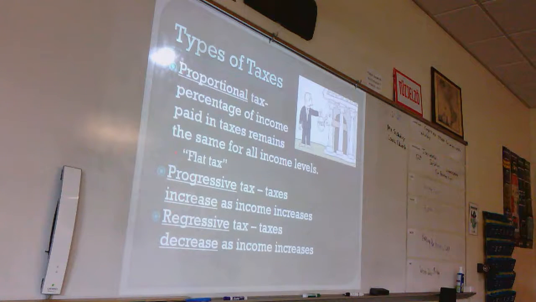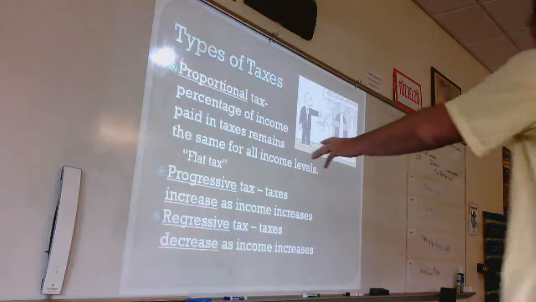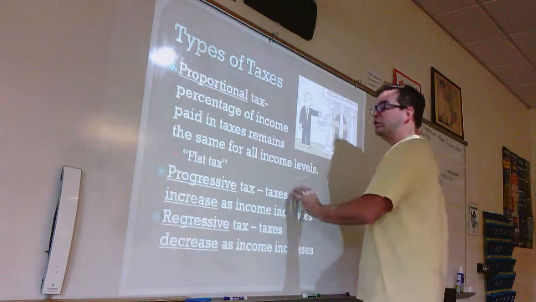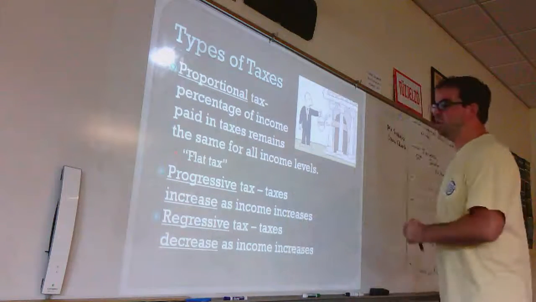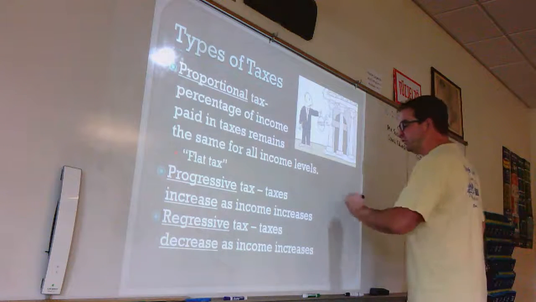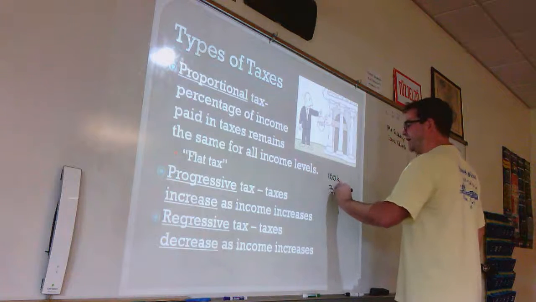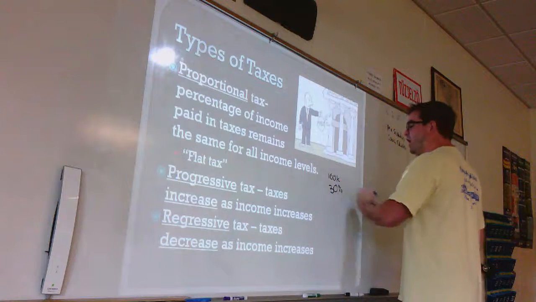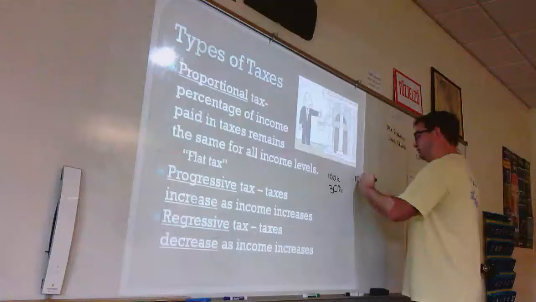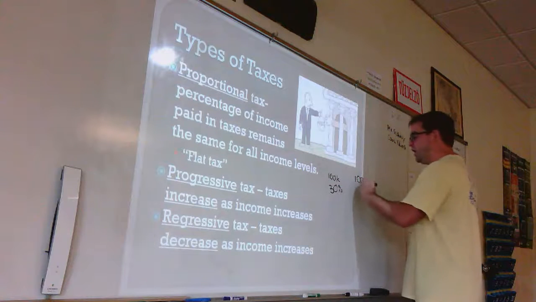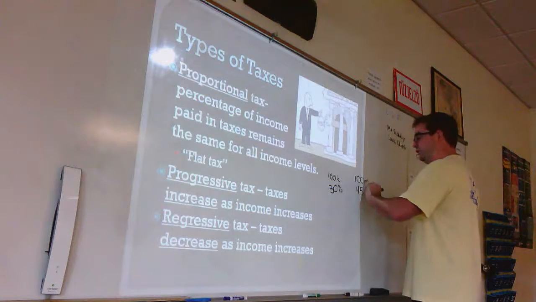Now, a progressive tax is one where as you make more money, you're taxed more and more heavily. We'll look at a chart for that in a second, but essentially, since my wife and I together make about $100,000, our tax bracket is pretty close to 30%. However, if you look at Bill Gates, who maybe makes $100 million in a year, his tax bracket is going to be closer to 50%.